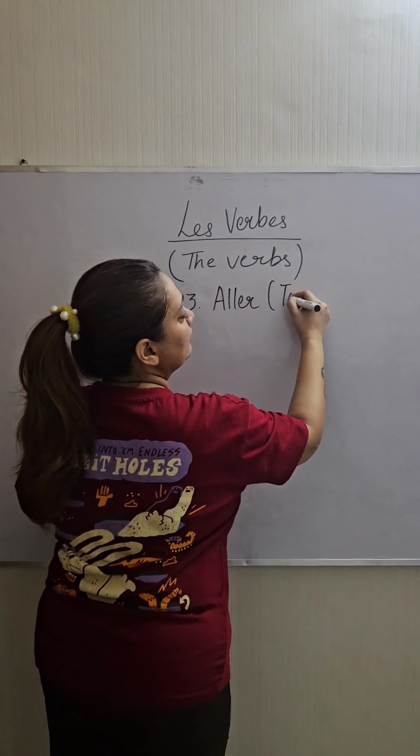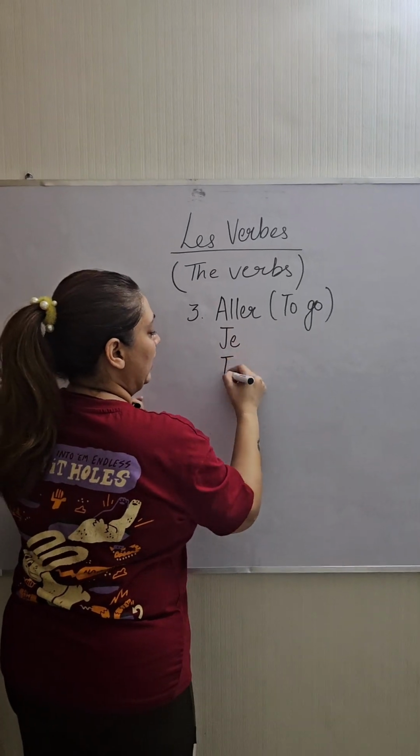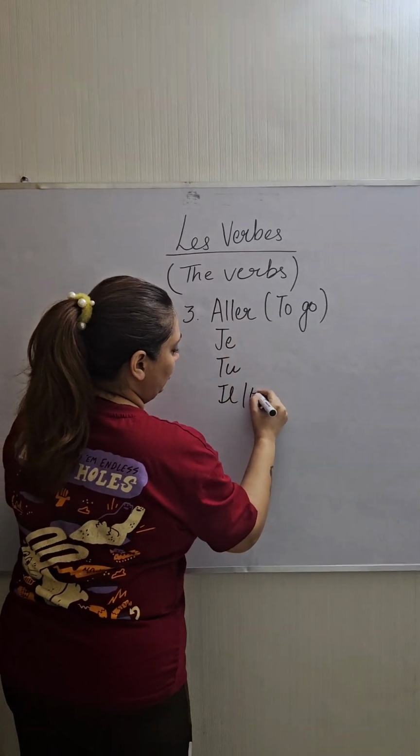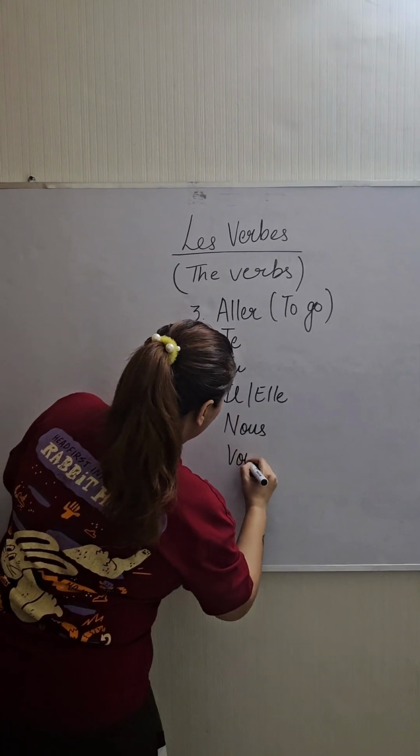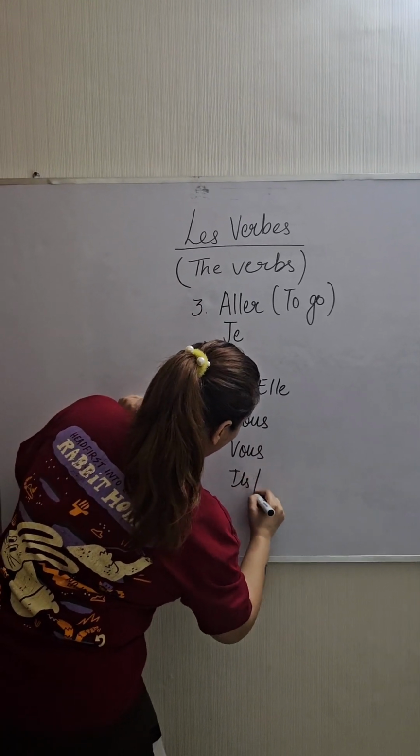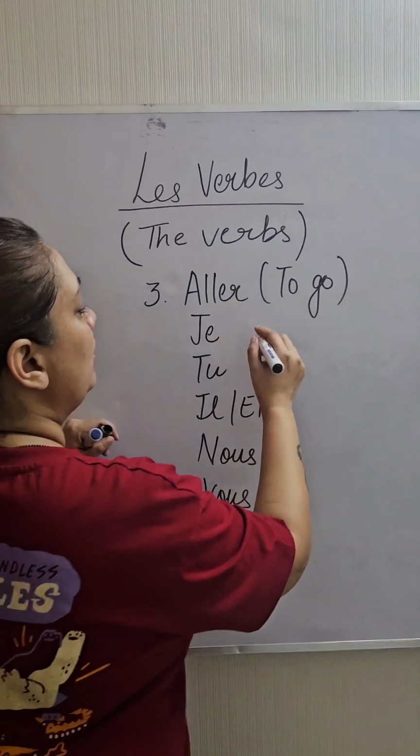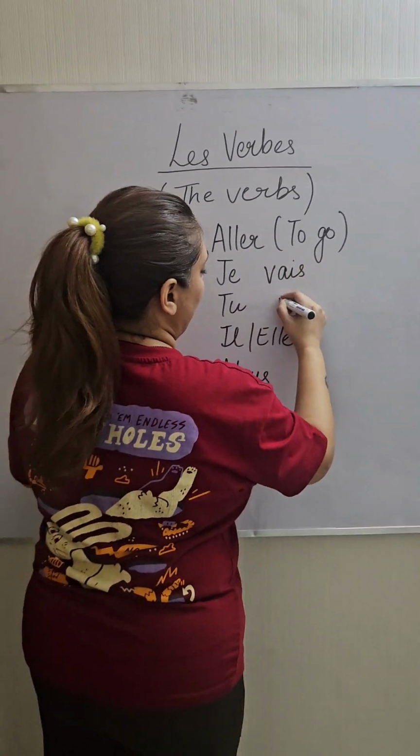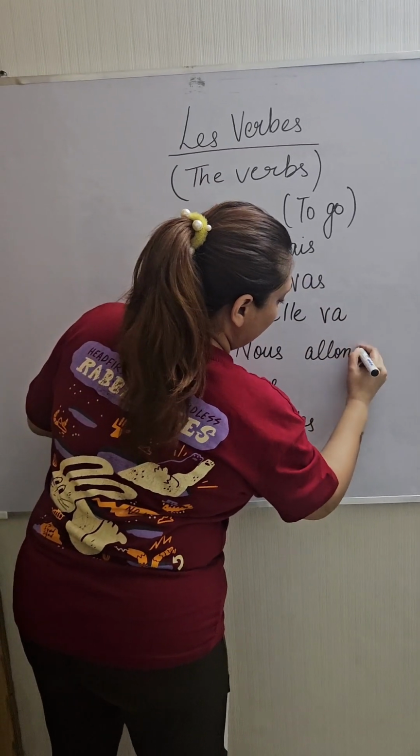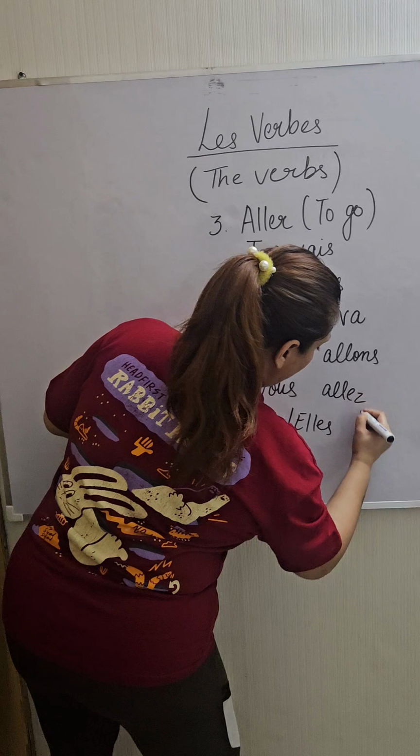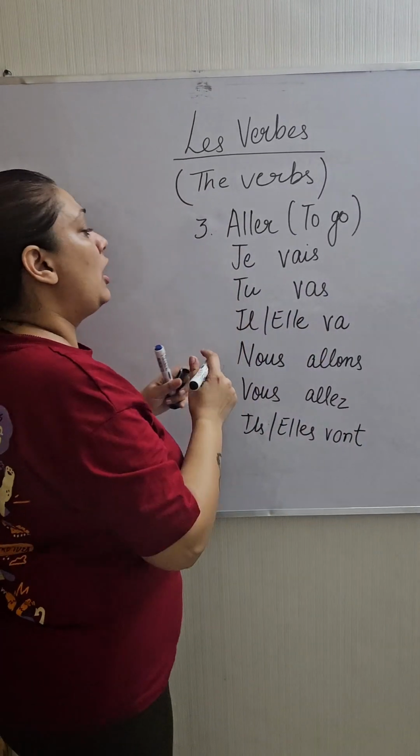The meaning of the verb aller is to go. Now what I'll do is, first of all, I'll write all the subjects. So what am I doing? I'm writing the subjects. Je, tu, il, elle, nous, vous, ils, elles. So now I'll conjugate the verb. Now you can see the conjugation. Okay, so how do we say it?